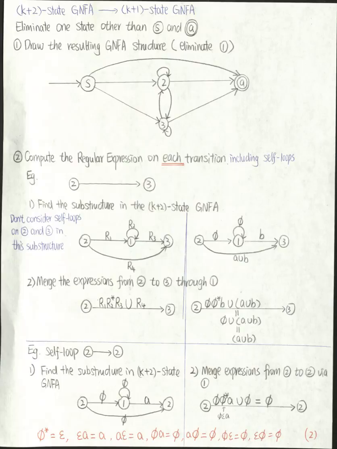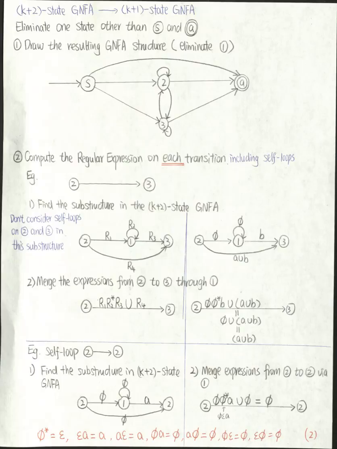So in my example, the new expression would be empty set star B, union A union B. Now we simplify this expression because we have empty set. You only need to simplify the expression when you have empty set inside.